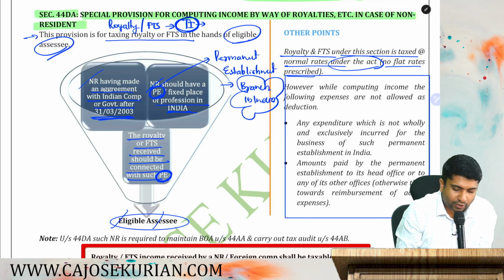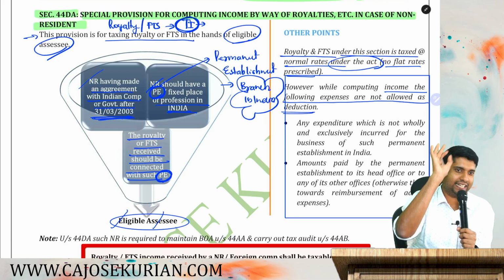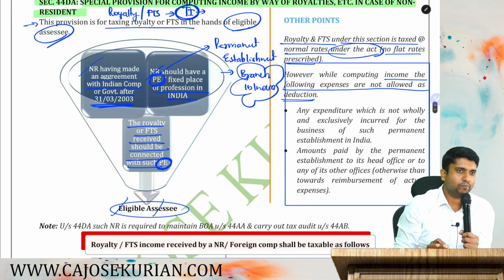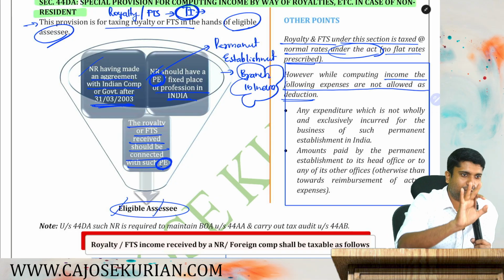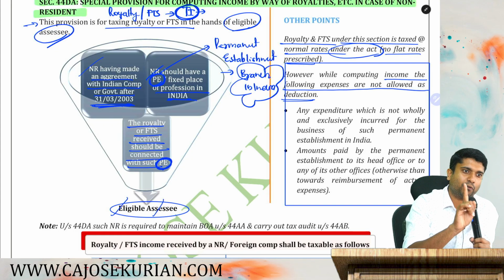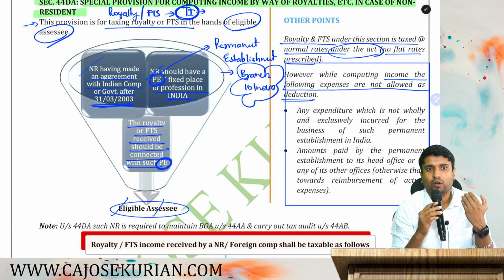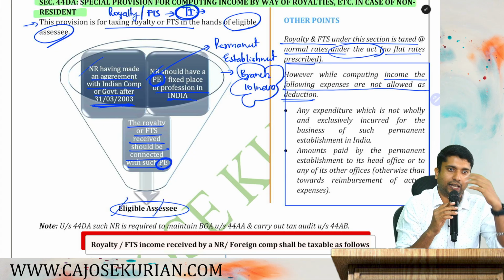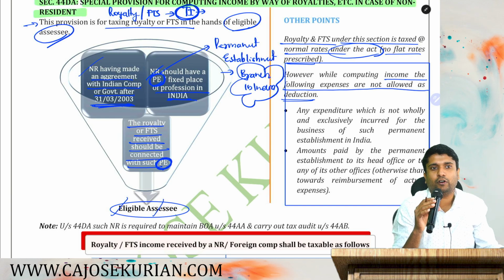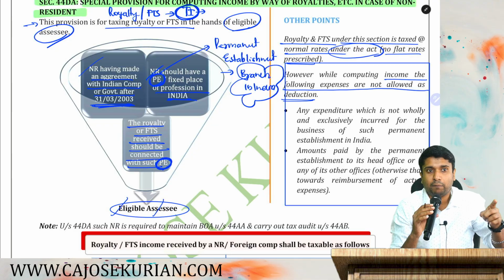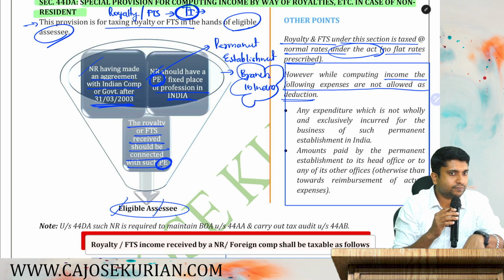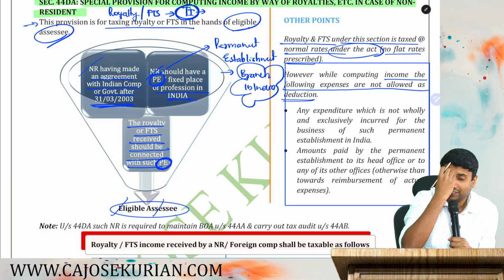However, while computing income, the following expenses are not allowed as deduction. So if you ask me to explain 44DA in layman's language, what I will say is 44DA provides for a restriction on claiming certain expenses while computing royalty and FTS income. Are you with me? When you compute royalty and FTS income, certain expenses you cannot claim. Which all are the expenses? That is what 44DA is all about. For whom it is applicable, that's what this chart is all about. Are you with me? So let's understand which all are the restrictions.